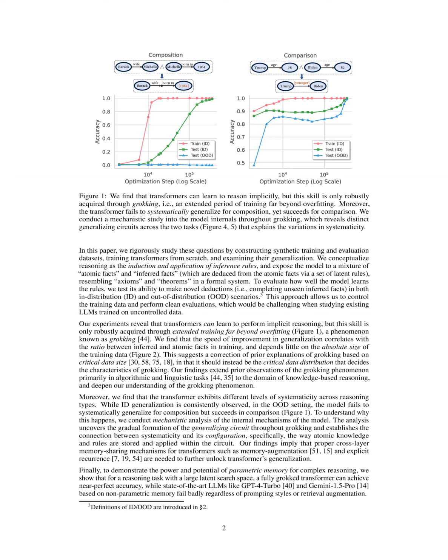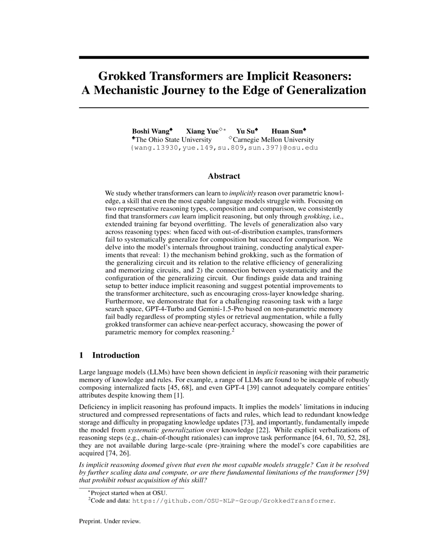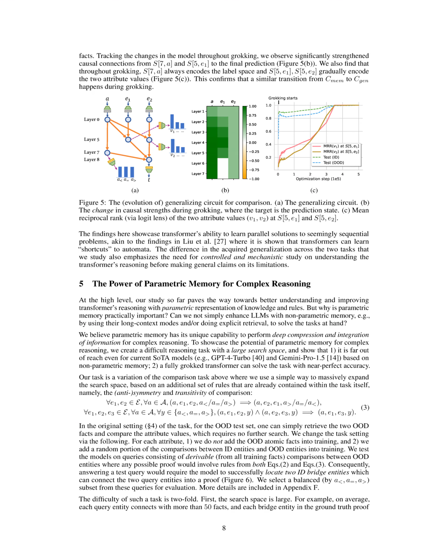Mechanistic analysis of the model's internal mechanisms uncovers the gradual formation of a generalizing circuit throughout grokking, establishing the connection between systematicity and its configuration. Proper cross-layer memory sharing mechanisms for transformers, such as memory augmentation and explicit recurrence, are needed to further unlock the model's generalization capabilities.